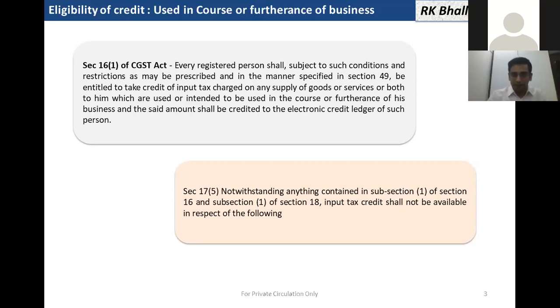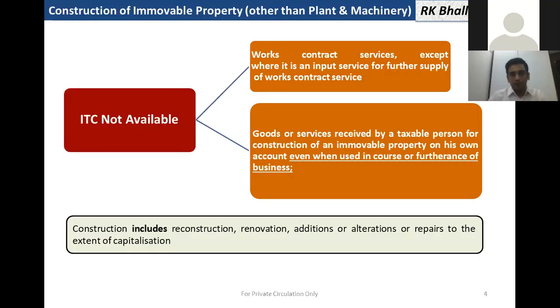But there are other clauses which will help us understand whether this ITC is eligible or not. There is section 17 subsection 5, which is a non-obstante clause. It says that notwithstanding anything contained in section 16 subsection 1, input tax credit shall not be available in respect of the following. There is a negative list given in this, in regard of which the input shall not be allowed. I am coming directly to the topic. There are clauses C and D in section 17(5).